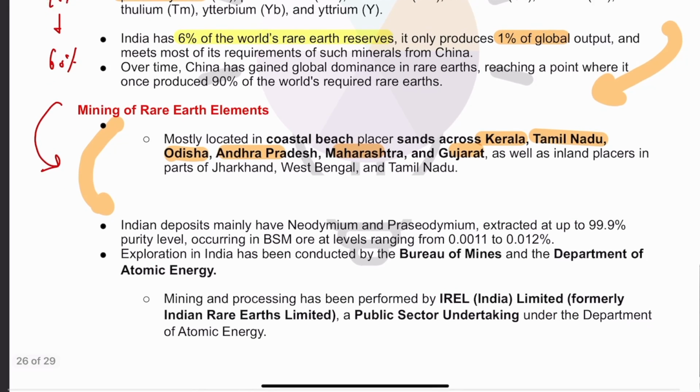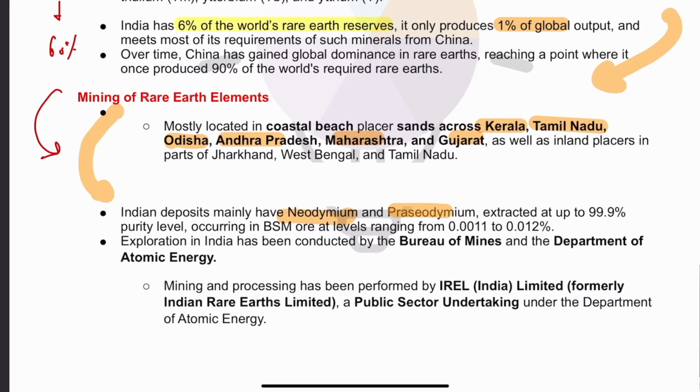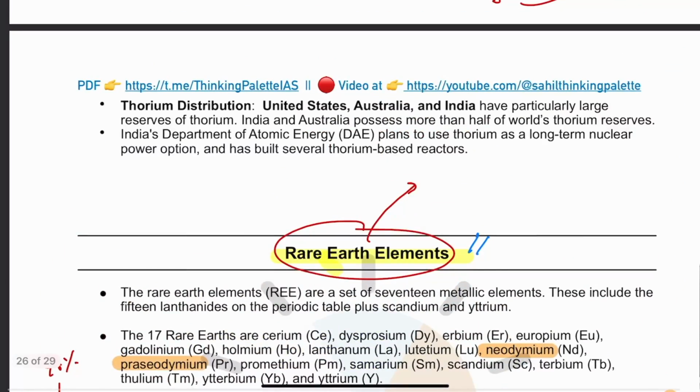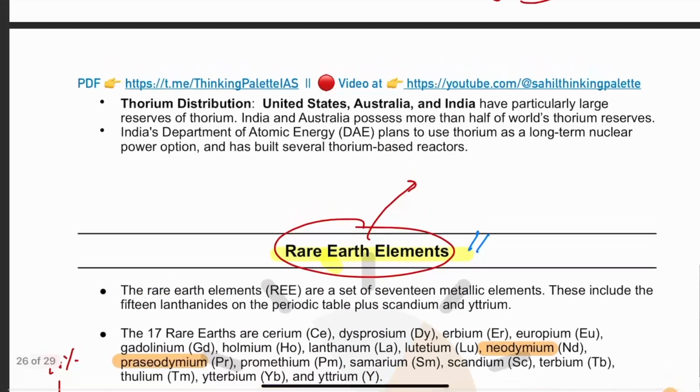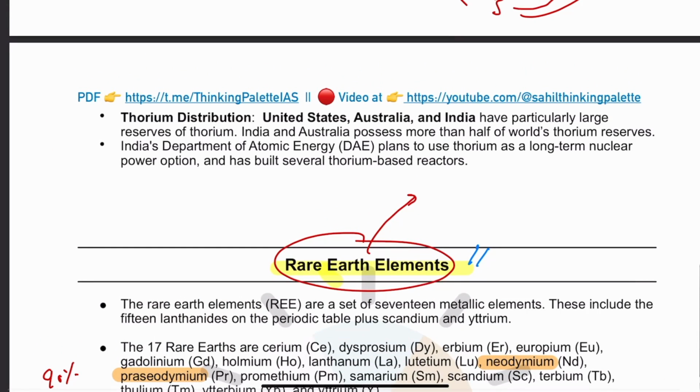In India, we largely have neodymium and praseodymium. The Bureau of Mines and the Department of Atomic Energy have largely carried out the exploration of rare earth elements. Also, the PSU IREL, under the Department of Atomic Energy, has been involved in mining and exploration.